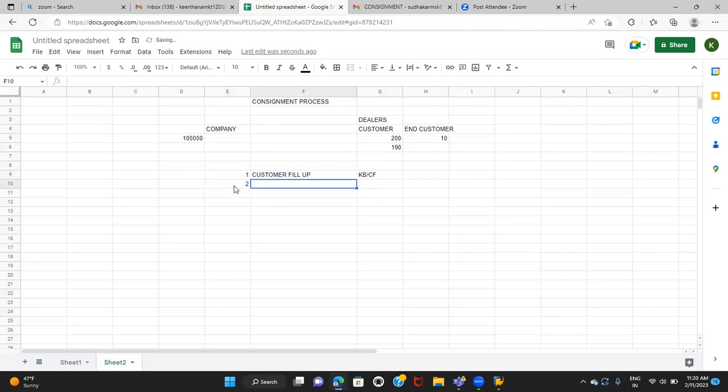The second step is consignment issue, KE or CI. Either we can use KE or CI as a sales document. Third one is consignment returns.